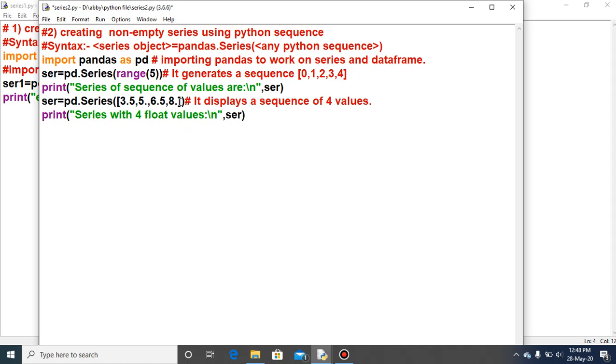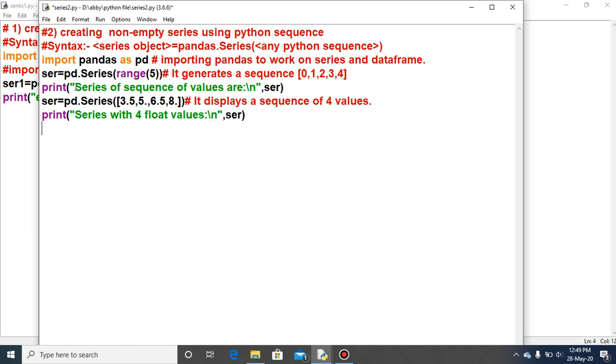Clear? And what will be the index? Whenever you take the output for a non-empty series, two columns will appear. The left column will be the index and the right column will be the value. So the second print will display the string "series with 4 float values".